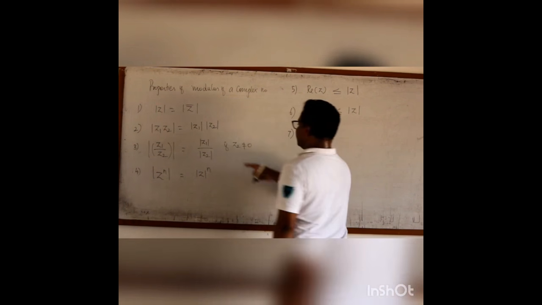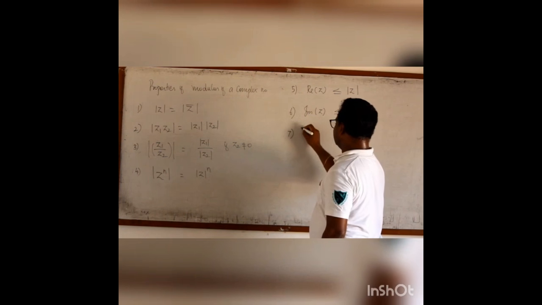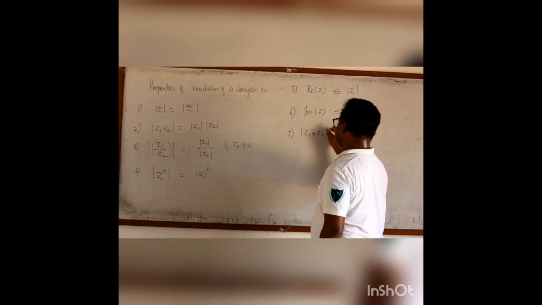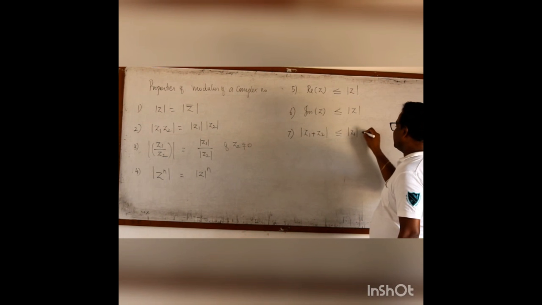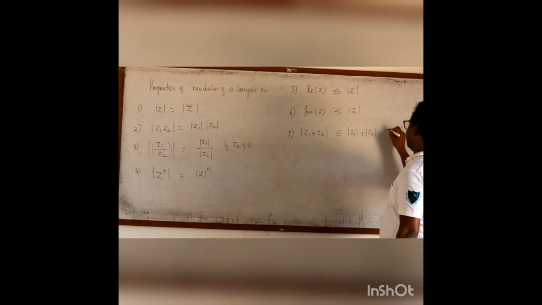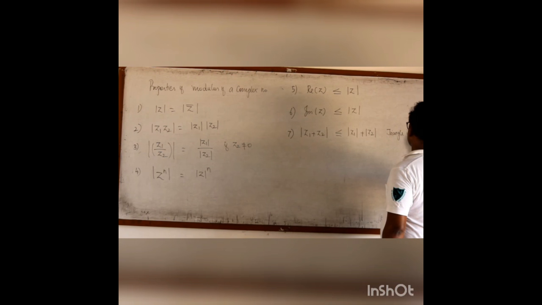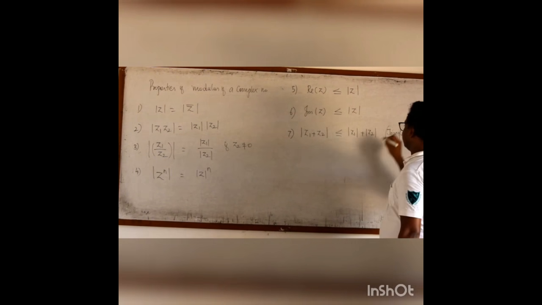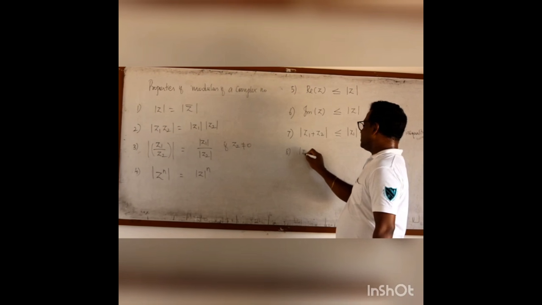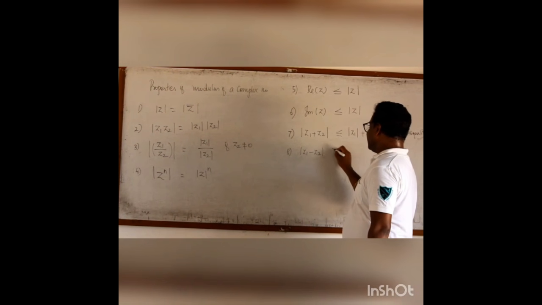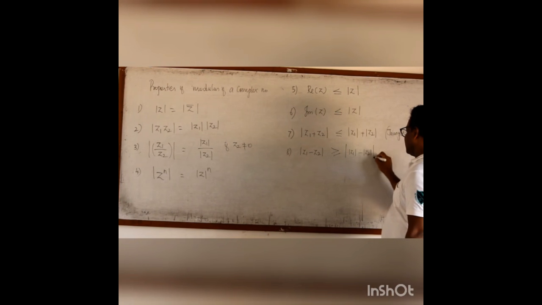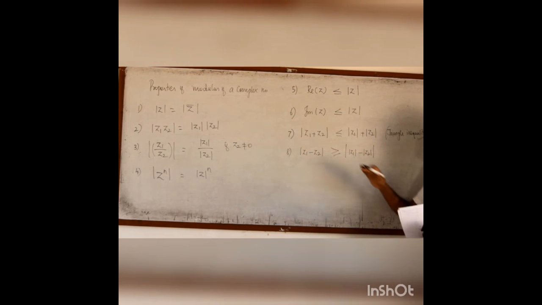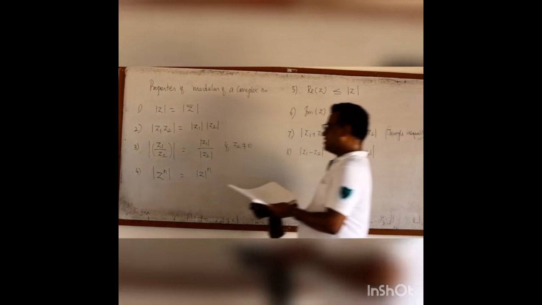Seventh property, we have said the product and then the quotient. So, if I go for the sum, that is different. It is not equal to, it is less than or equal to modulus of z1 plus modulus of z2. And this is called the triangle inequality. The eighth property, modulus of z1 minus z2 is greater than or equal to modulus of z1 minus modulus of z2. So these are the 8 important properties for the modulus of a complex number.